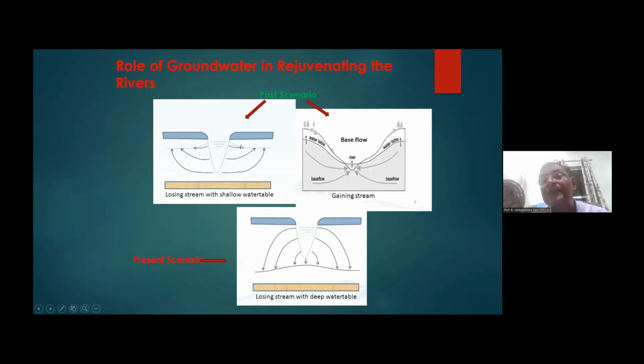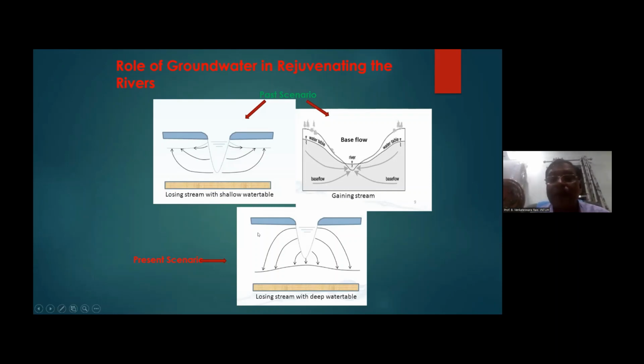But in the other case, a gaining stream, when the stream water is lower, that is in the non-monsoon season, the groundwater table will lose water to the river. This is how once upon a time rivers were perennial. And in Ganga, as we have just seen in the graph, we are getting decreasing water in the non-monsoon season. That means the contribution of groundwater is so less.